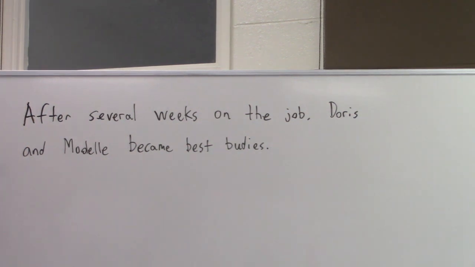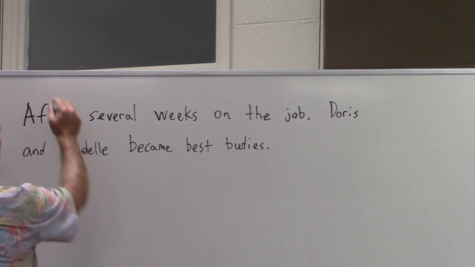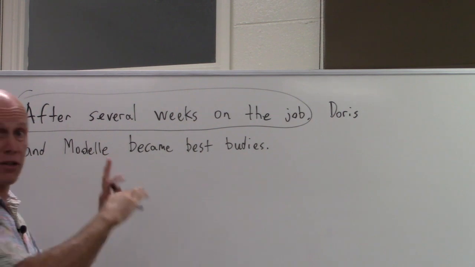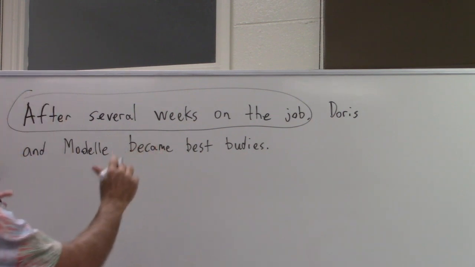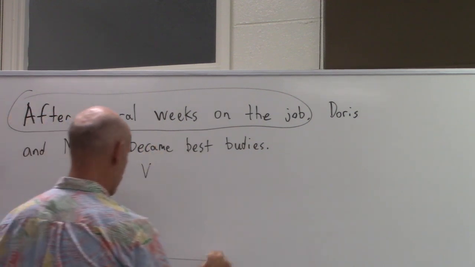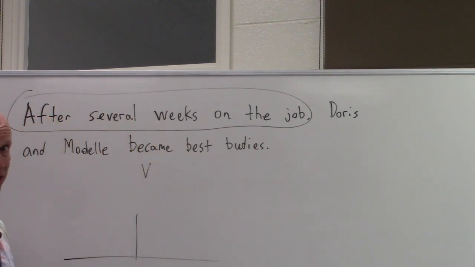Can you read this aloud for me, Kenny? After several weeks on the job, Doris and Maddell became best buddies. All right, what am I going to do? Well, the first thing I see up here is a big, long prepositional phrase. Remember that? I'm just going to save it for later. And then I'm left with a couple of names, and that leads me to see the verb right here. Every diagram will start like this, and then we'll try to figure out where things go.